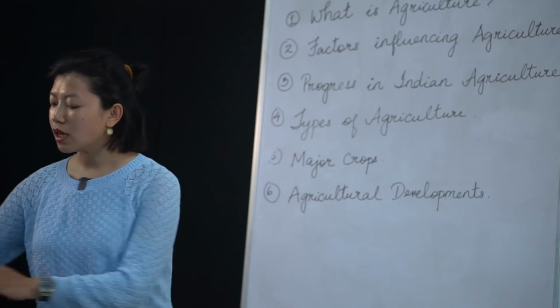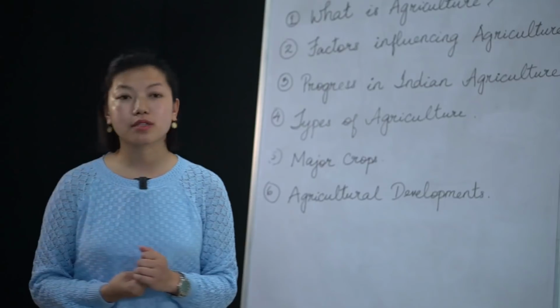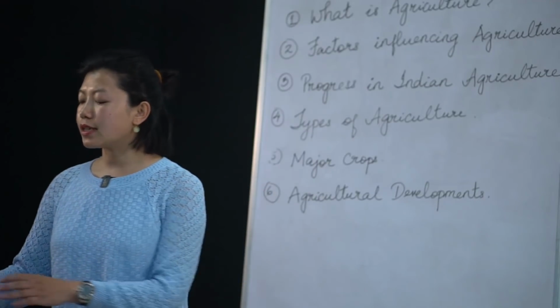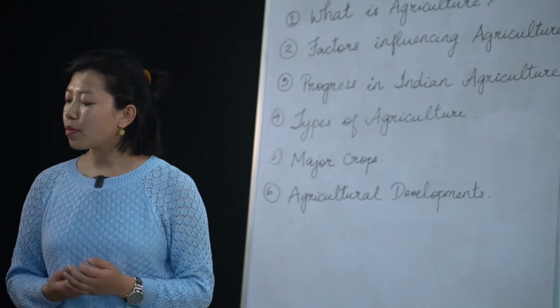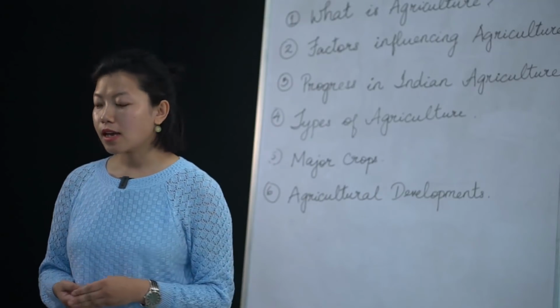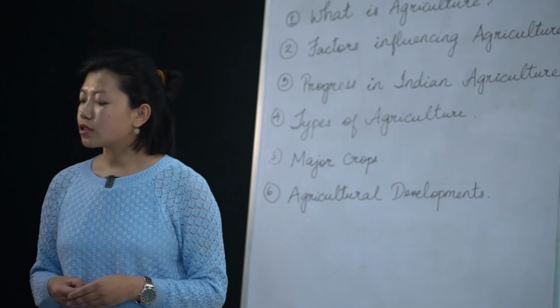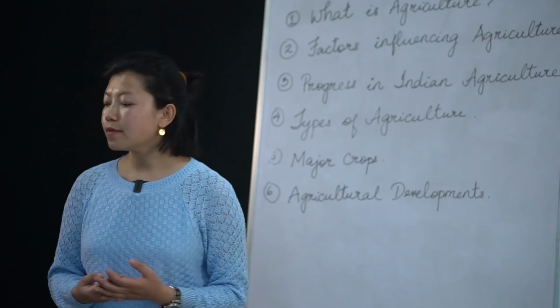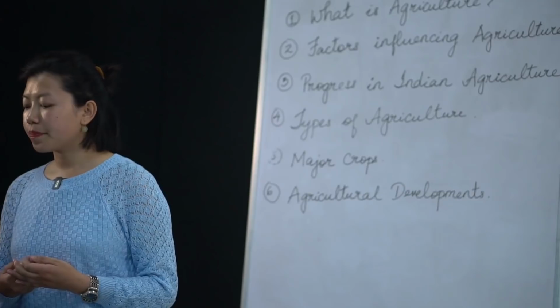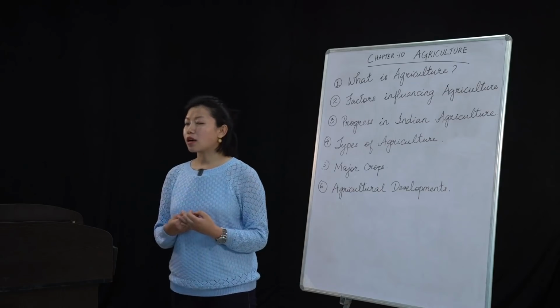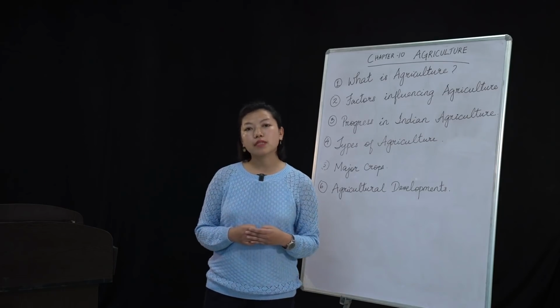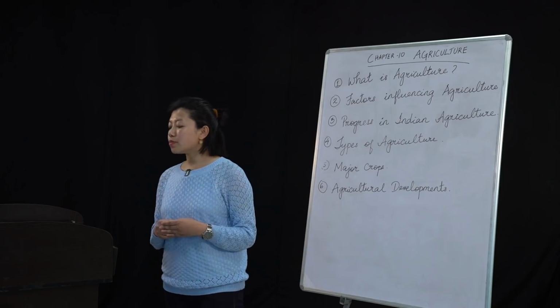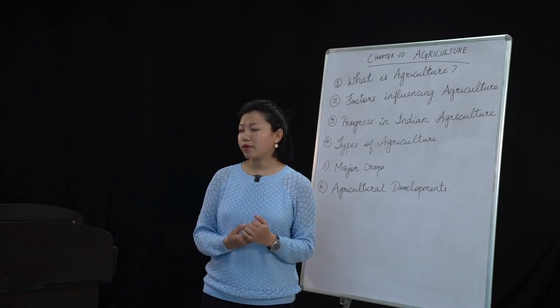When you go to the first paragraph in your textbook on page number 74, you will see that agriculture is an important occupation of human beings, and it is the science and art of cultivating the soil, raising crops, and rearing livestock. India is essentially an agricultural country, and about 70% of the Indian population is engaged in agriculture.